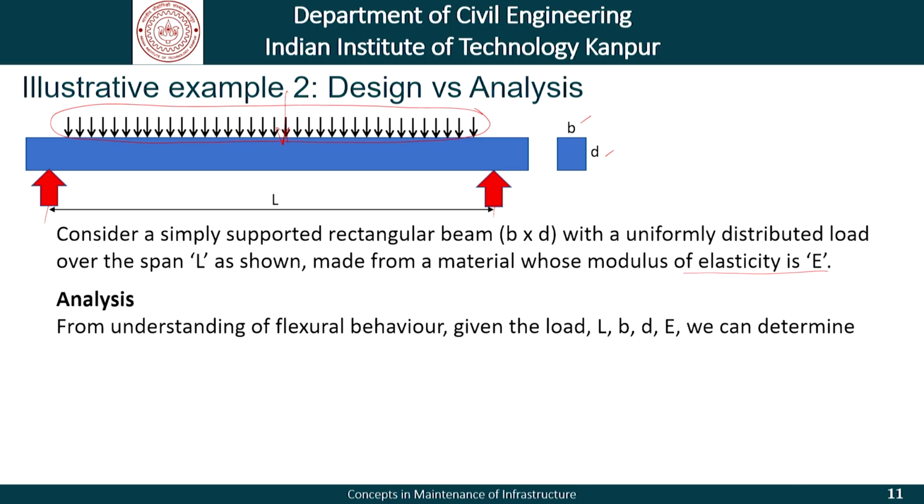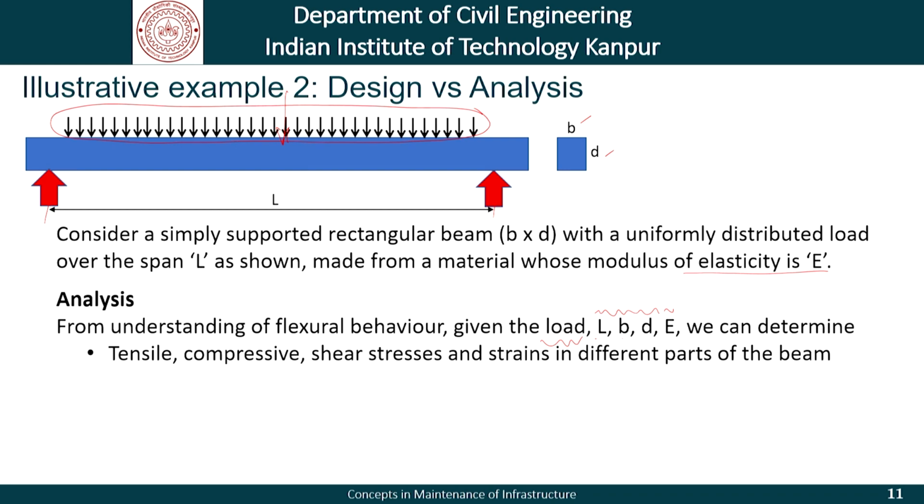From our understanding of flexural behavior, we know that given the load, L, B and D and E. So, L, B, D, E, these are all given parameters, given values, given numbers. We can determine tensile or compressive stresses, shear stresses and strains in different parts of the beam.